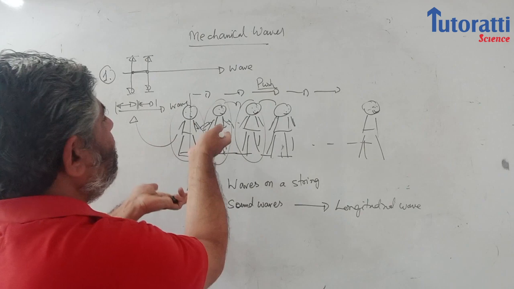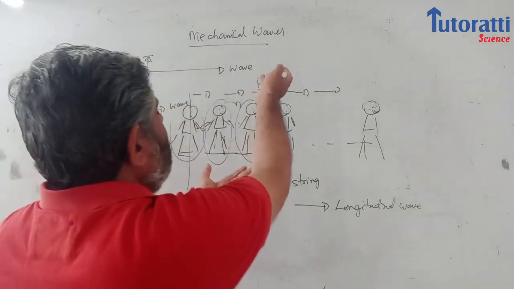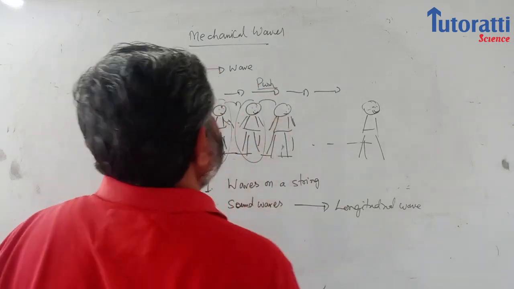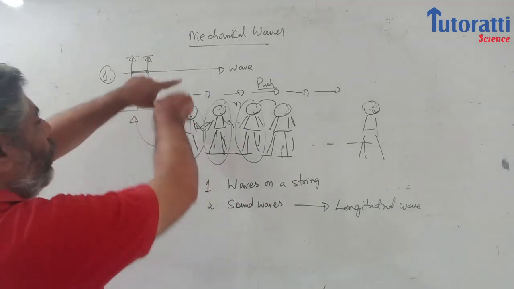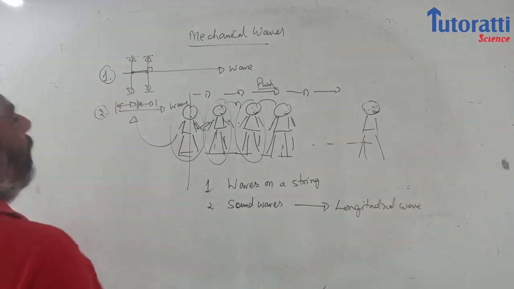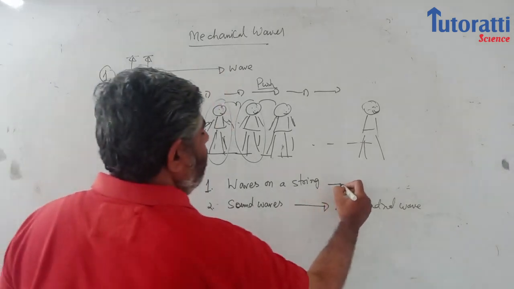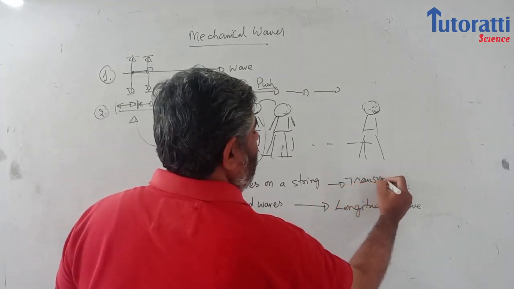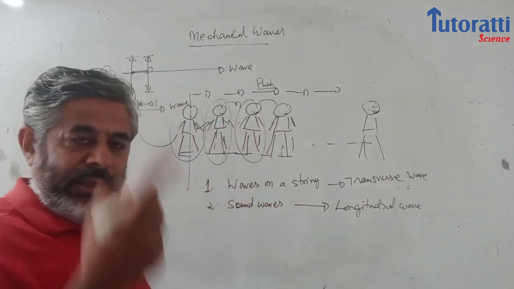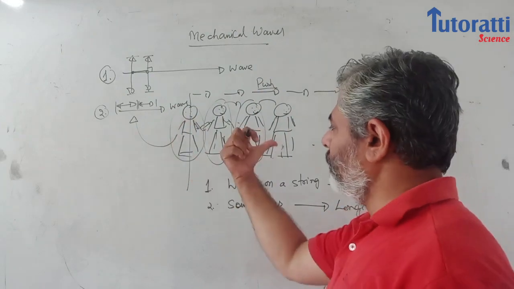So here also, as it goes up, it pushes this person. This pushes next person. This pushes next person. But now each particle is doing motion in this direction while push is transferred in this direction. So you can see that motion of the particle is perpendicular to the direction of the motion of the wave. So this particular kind of wave which happens in a string is called a transverse wave. तो आप इसको इजीली इमेजिन कर सकते हो, पार्टिकल ऐसे वाइब्रेट कर रहे हैं, वेव ऐसे जा रही है.